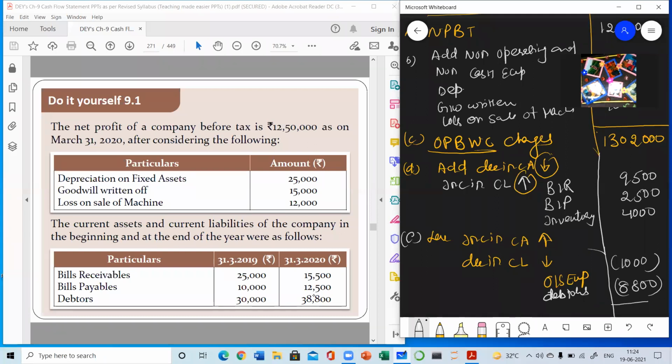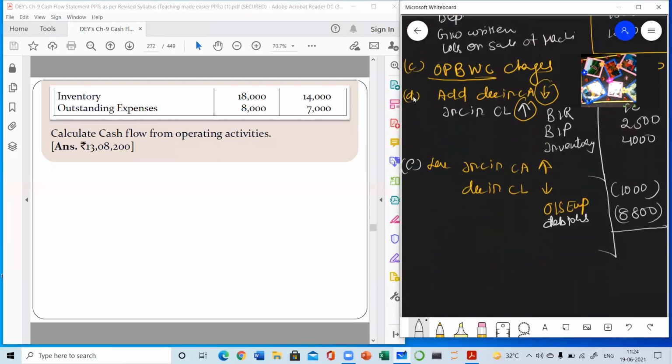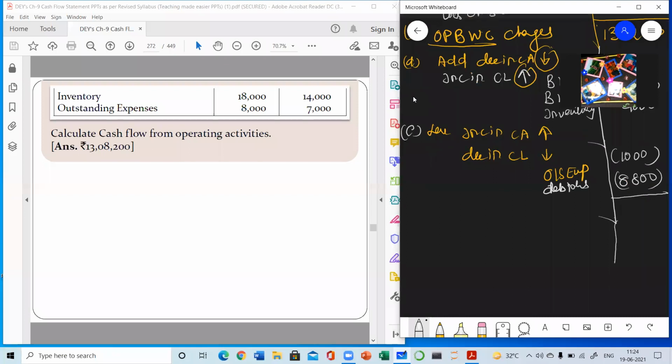Okay, so now what we need to find out: cash generated from operating activity. So we will do the addition as well as subtraction, and the final answer will come 13,08,200. This answer may be positive or negative.